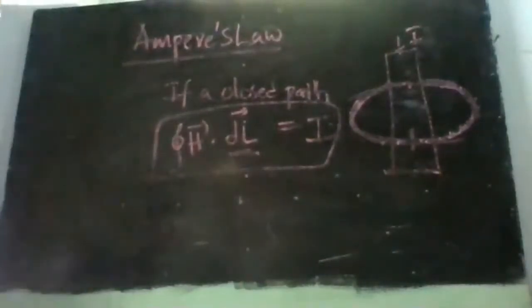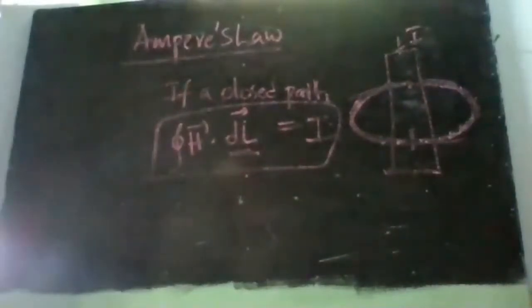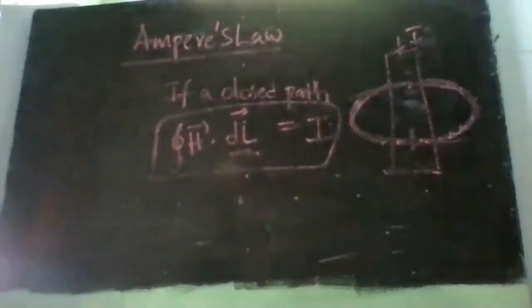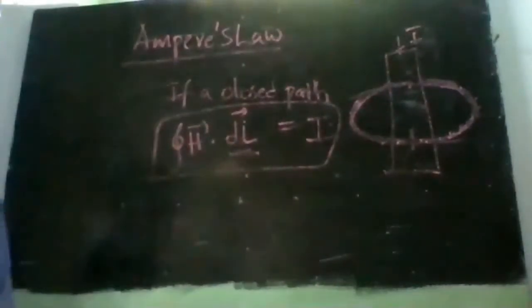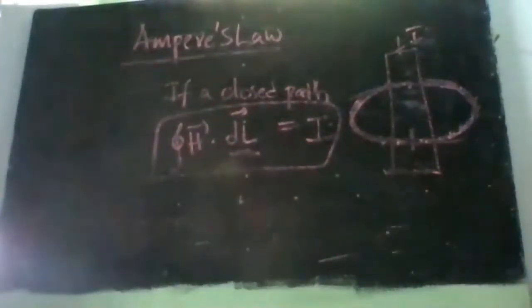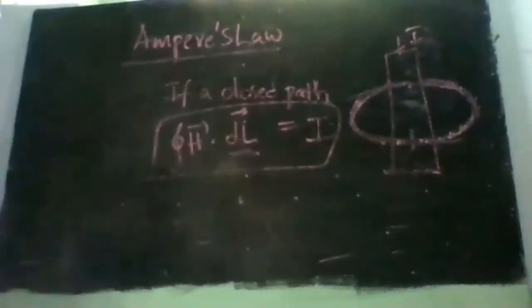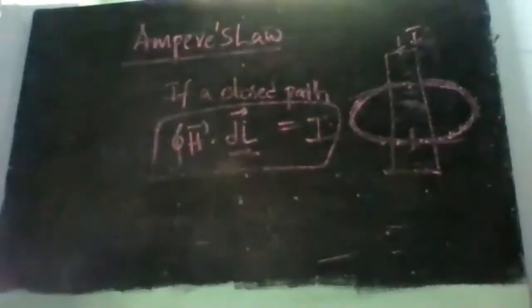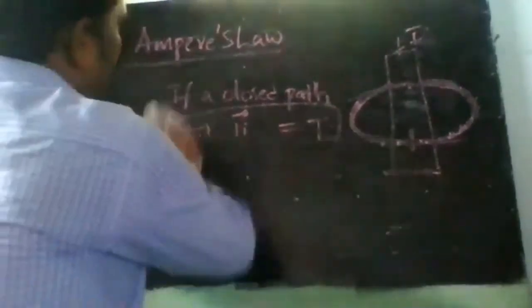For exams, not in many cases, sometimes we get a question to prove Ampere's law also. So I will just discuss the proof. It will be very simple. We will prove that the integral of H bar dot dl bar is equal to I. So how is that done? Let us see the proof of Ampere's law.